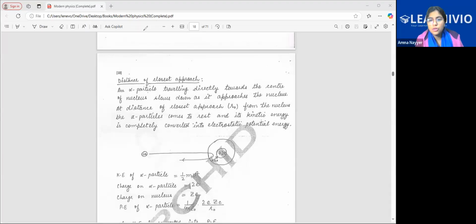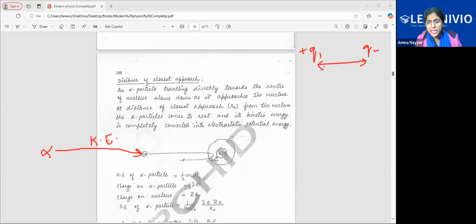When an object is moving, we say kinetic energy is there. So when these alpha particles were moving, the type of energy that was associated was kinetic energy. Fine. Now, if you remember, whenever two charges were there, try to recall your electrostatics. Two charges, Q1, Q2, when they are present, between them, what kind of energy exists? Potential energy? Yes or no?